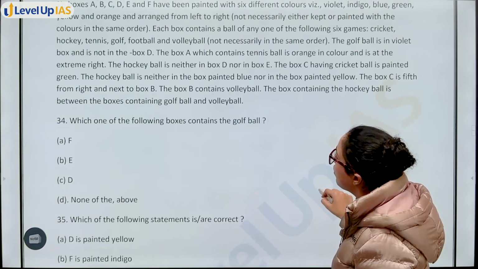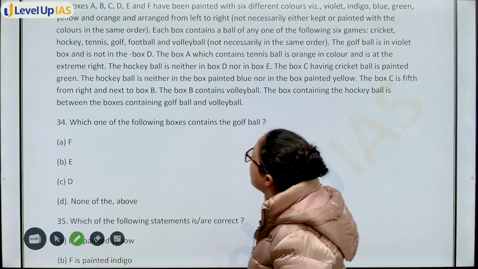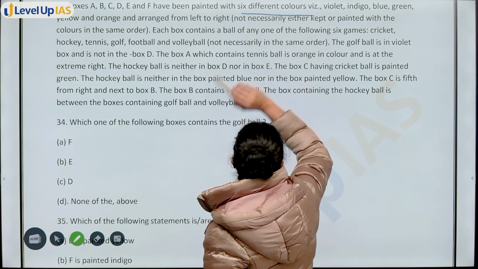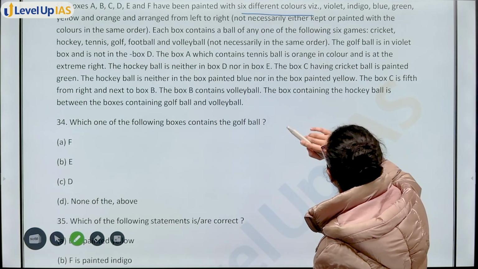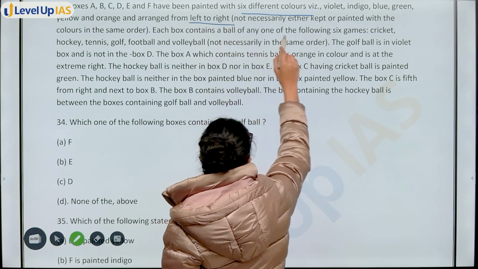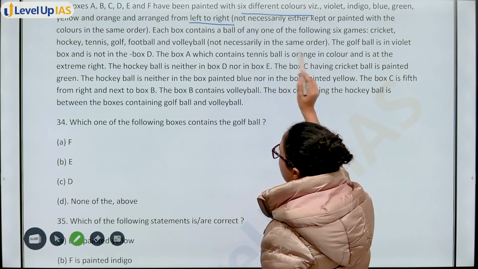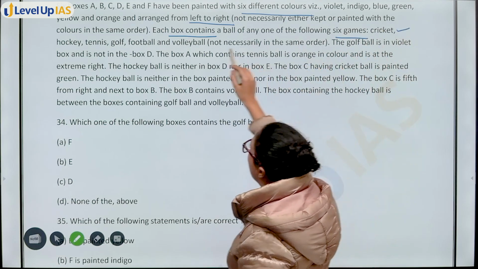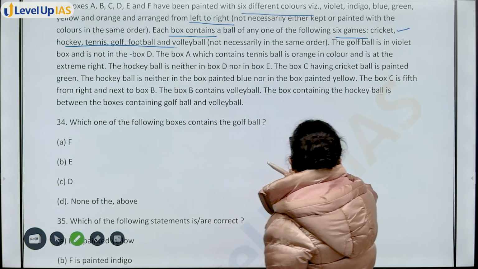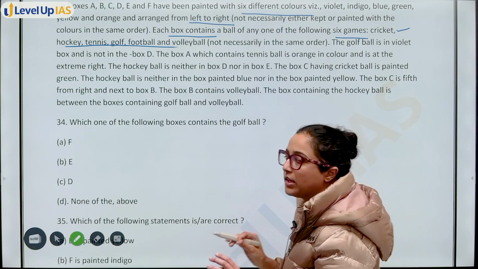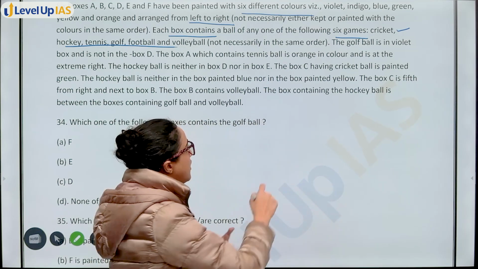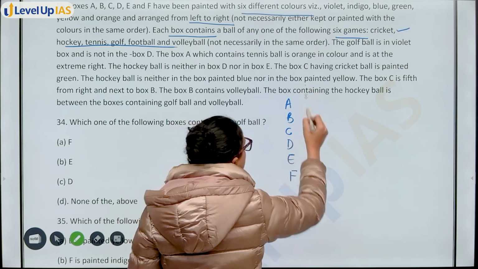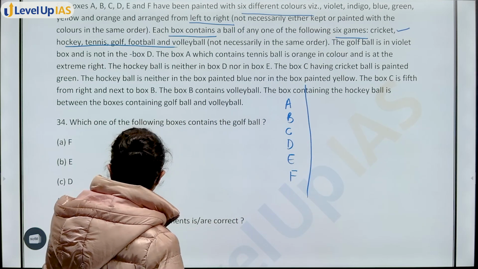Okay, so in this question, you have 6 boxes A, B, C, D, E, F that have been painted with 6 different colors. They are arranged from left to right, not necessarily kept or painted in the same order. Each box contains a ball of one of the following games: cricket, hockey, and so on. The golf ball is in violet. So see, in this question you have two arrangements. First you have to see A, B, C, D, E, F. These are the 6 boxes. First thing you have to see is